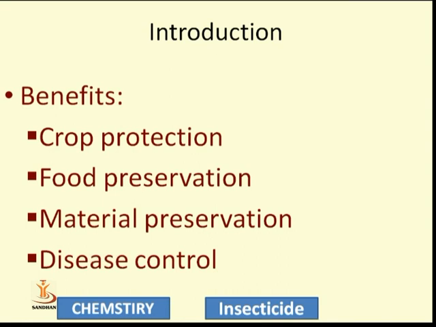And disease control. We all know about malaria. Who is the carrier of malaria? The mosquito. So the mosquito is one type of insect. How do we remove that? For the mosquito we use DDT. That is nothing but disease control. So either in the agriculture field, in food preservation, in material preservation, or for disease control, we can use insecticides for these benefits.